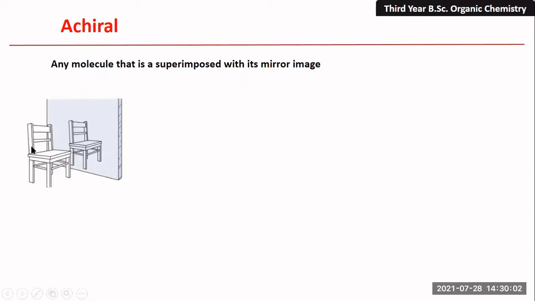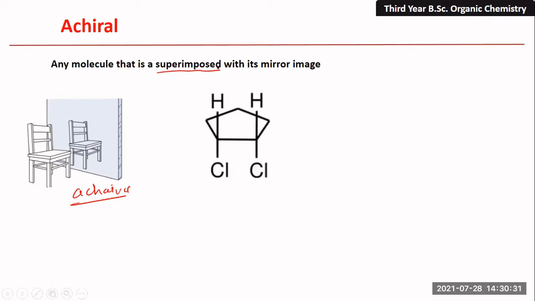Now let us understand this example. If you consider this chair and place it in front of a mirror, you can see both the chairs are similar. If you put this mirror image on this chair, it will match exactly at each corner. So both are the same, identical. It is a superimposable type, so it is achiral.